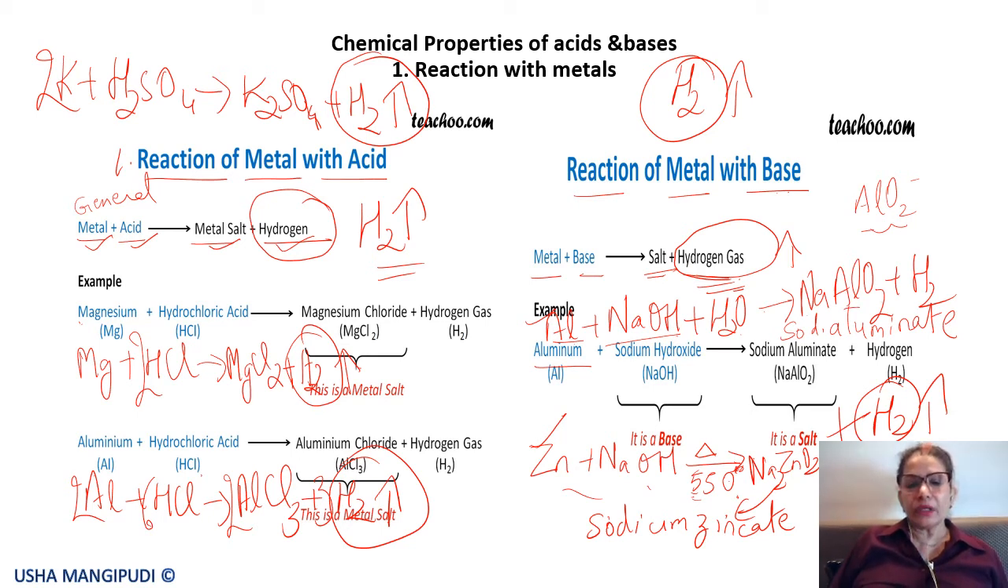Okay, if we take Zn plus NaOH giving Na2ZnO2, if I put a 2 here, all are balanced. Always balance equations, because we have already discussed the importance of balancing equations.